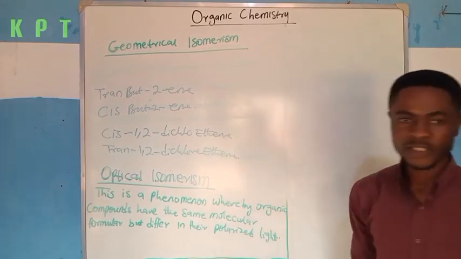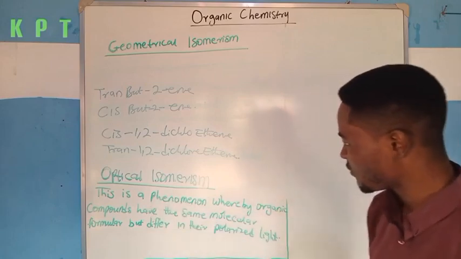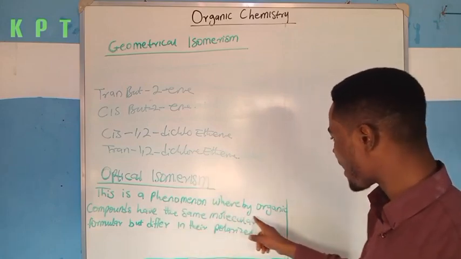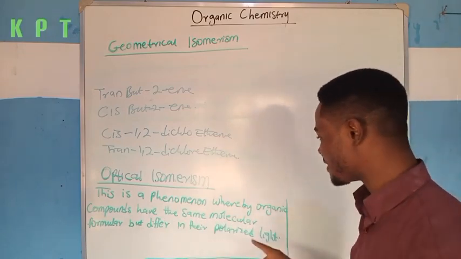Okay, as for optical isomerism, there is something very important I want you to understand. Let me quickly read what I have here. It says, this is a phenomenon whereby organic compounds have the same molecular formula but differ in their polarized light.